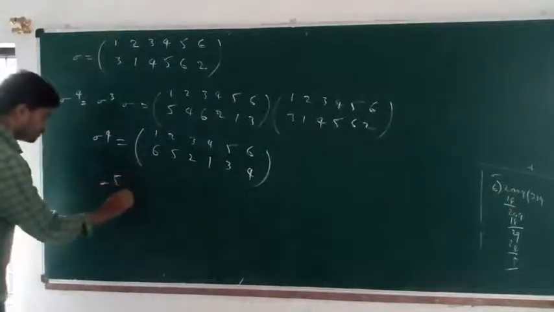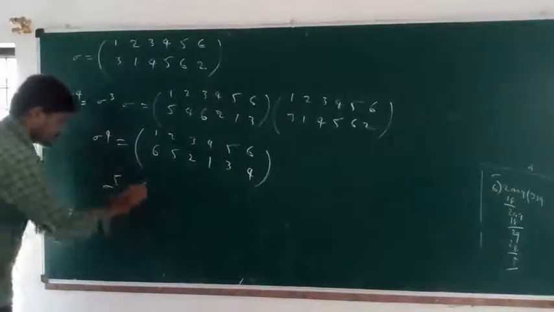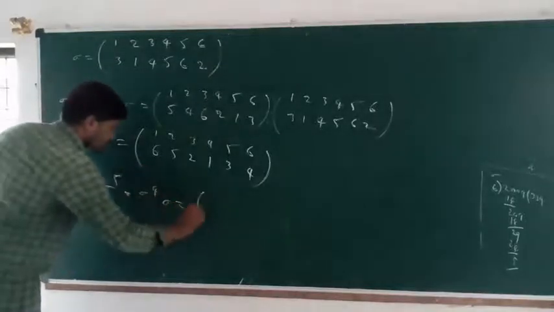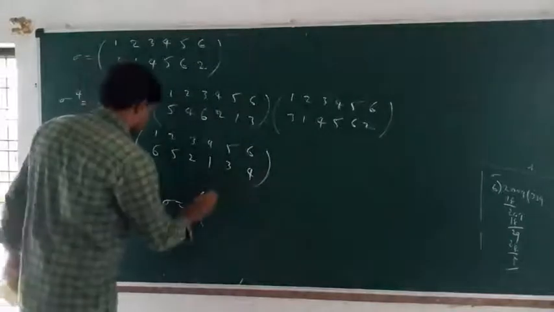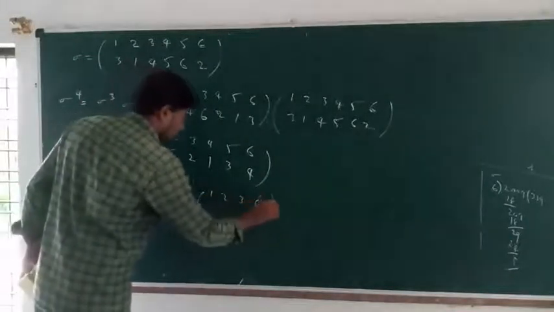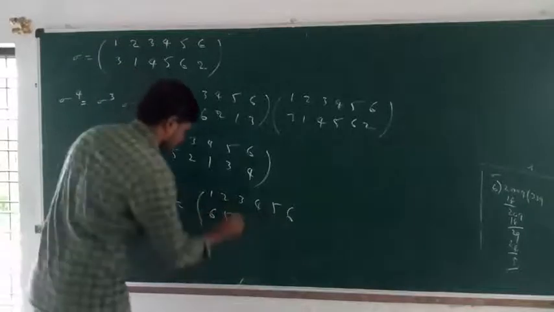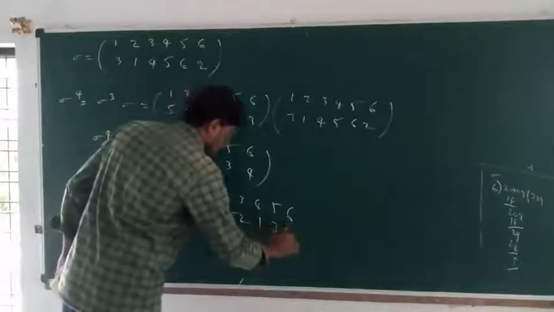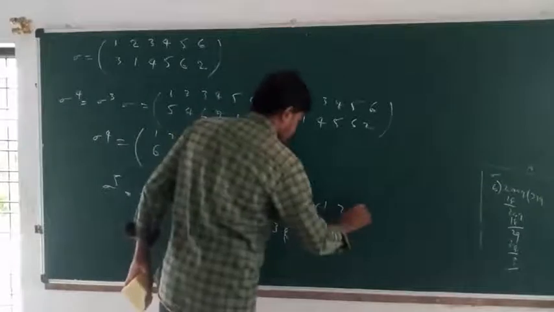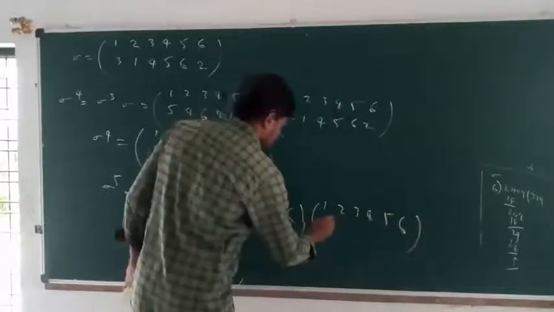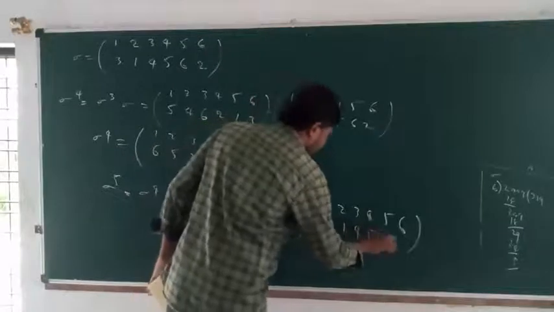Next, sigma power of 5, nothing but sigma power of 4 into sigma. So 1, 2, 3, 4, 5, 6 and 6, 5, 2, 1, 3, 4, into 3, 1, 4, 5, 6, 2.